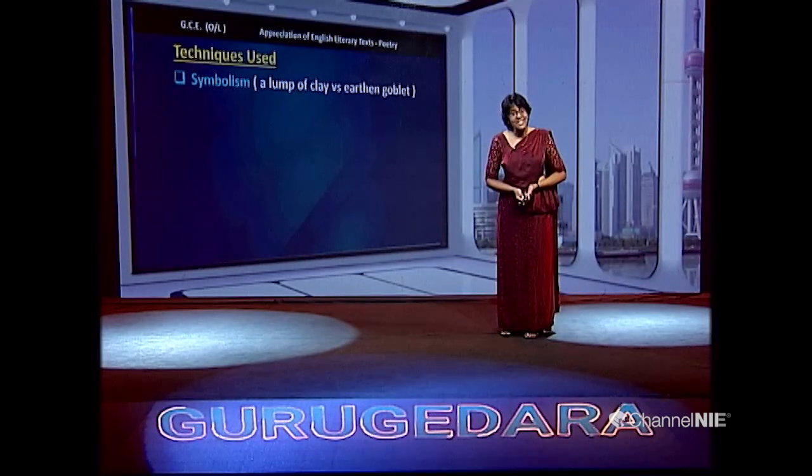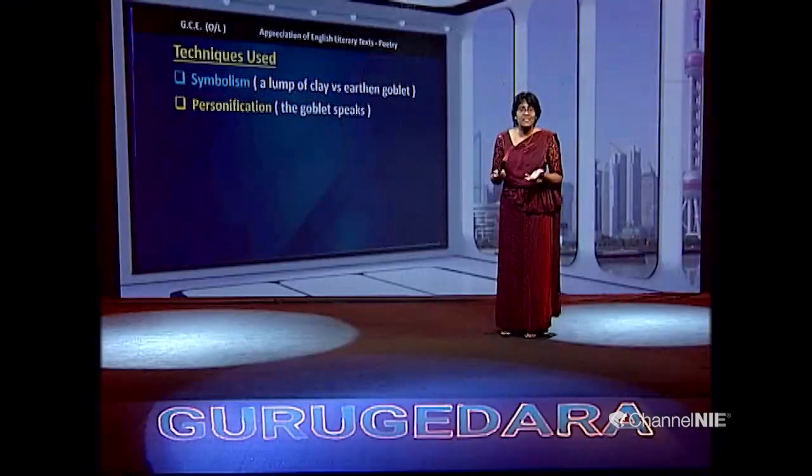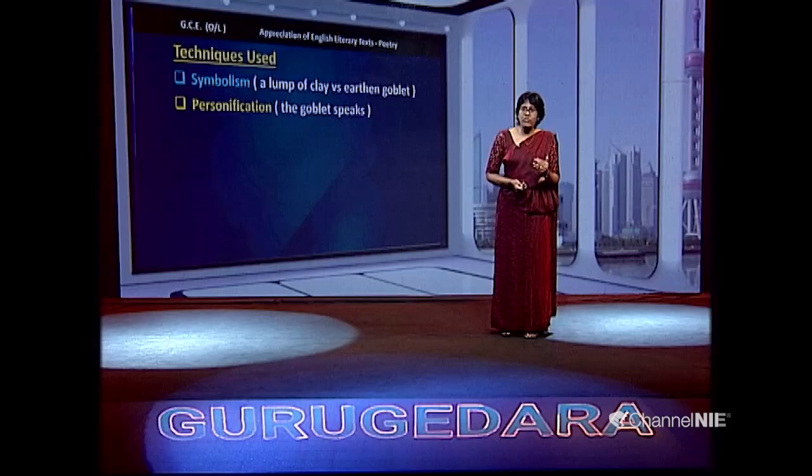What are the other techniques? Personification is another technique. In this poem, you find a personified goblet. The goblet speaks. Actually, it may be the consciousness of the poet, the real poet and his consciousness, maybe he's talking. But anyway, the goblet speaks and explains what things happen to it.